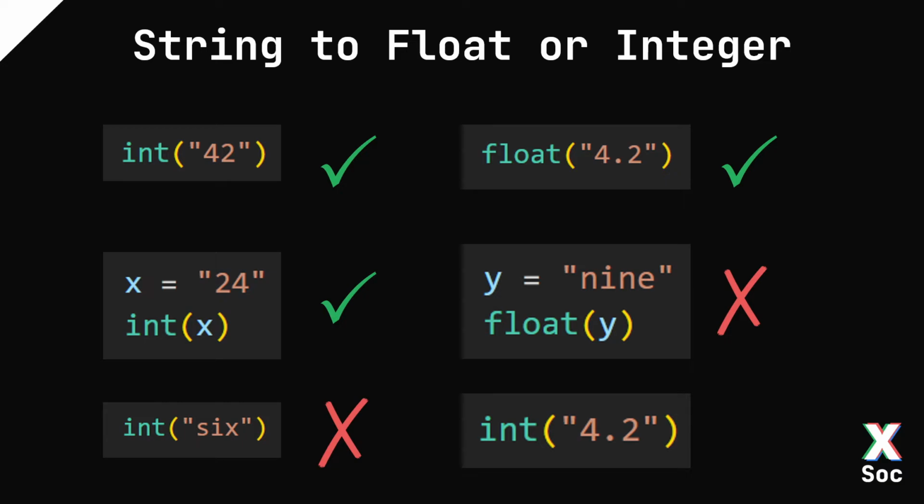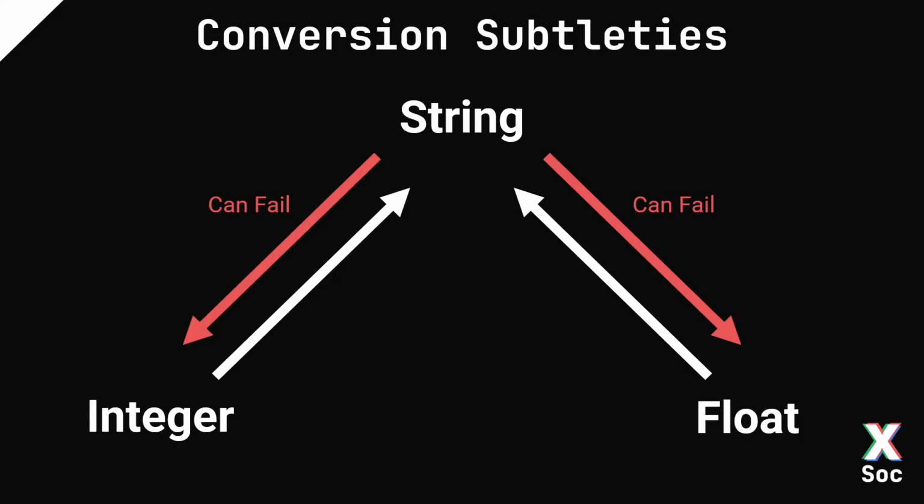And finally, if I try to take the int of 4.2 as a string, it also fails, and that's because of the way that the integer conversion algorithm works. It does not see this as an integer because it found a foreign character, in this case a dot, where it didn't expect to see one, so the conversion fails. So that covers two sides of the triangle, but there's a third. What happens when we convert an integer to a float?